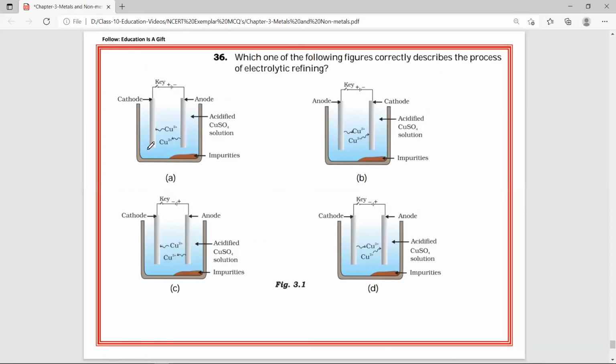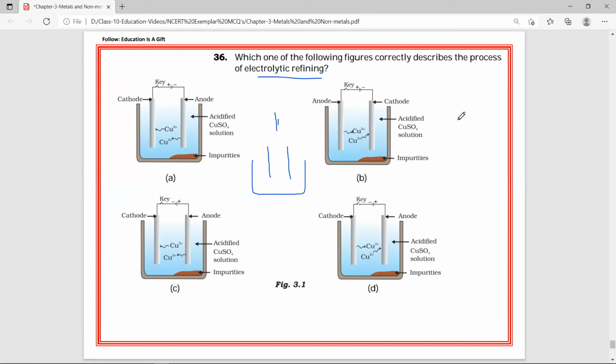36, the last one. Which of the following figures correctly describes the process of electrolytic refining? In the textbook, they have given the diagram directly. While drawing the diagram, your teacher might have told you that first there will be a beaker. So observe the beaker. In all these four, yes, we have a beaker. Then there will be two electrodes. In all these four, we have electrodes, and we cannot directly say which one is positive and which one is negative. Now there should be one positive terminal and one negative terminal.